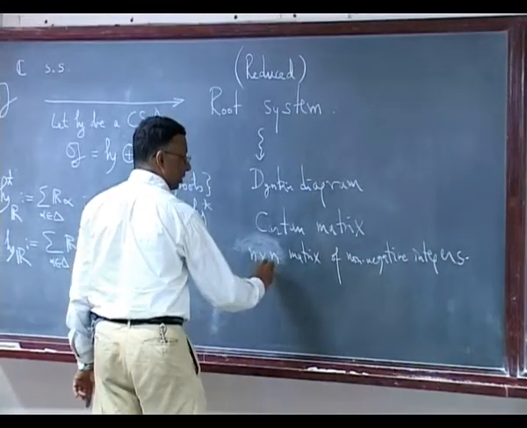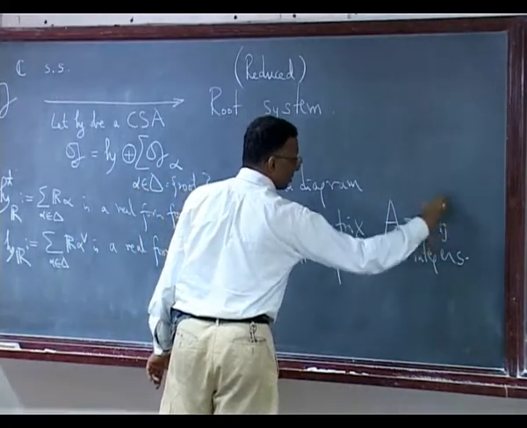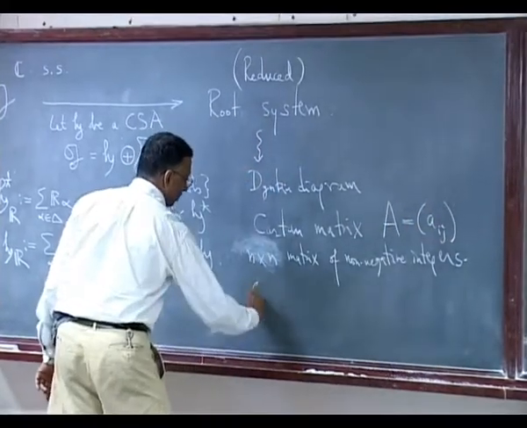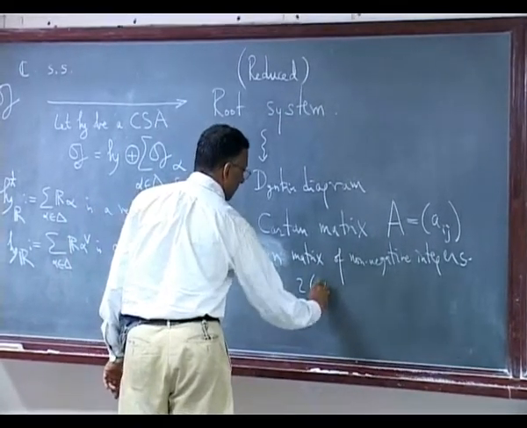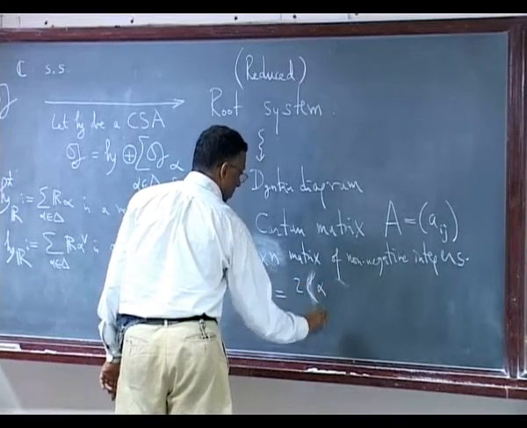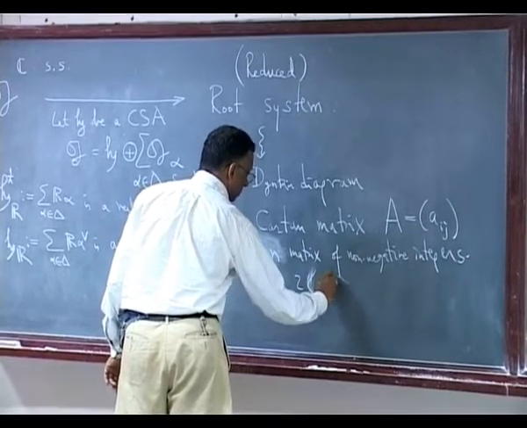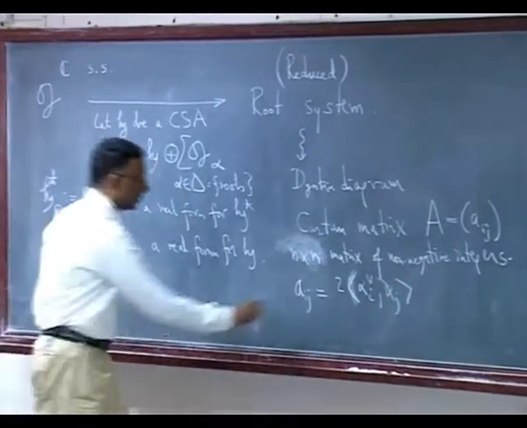So let's call this A. If you recall the definition of A_ij, it was defined like this.